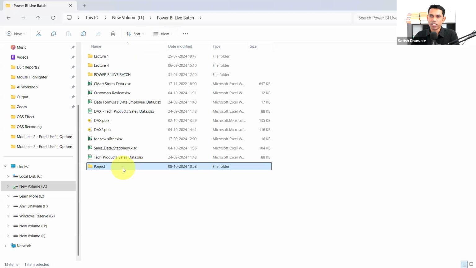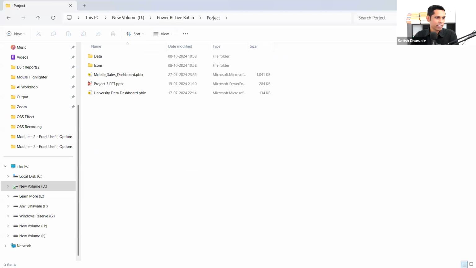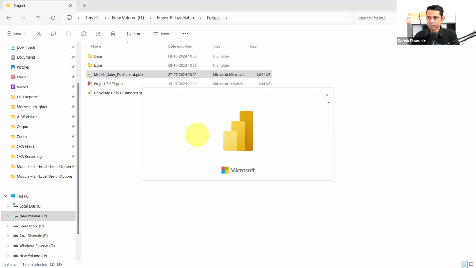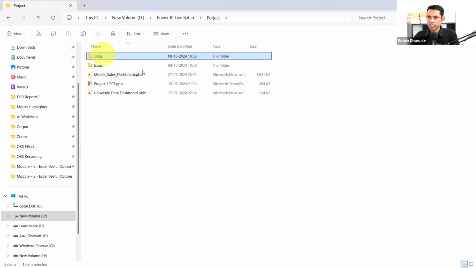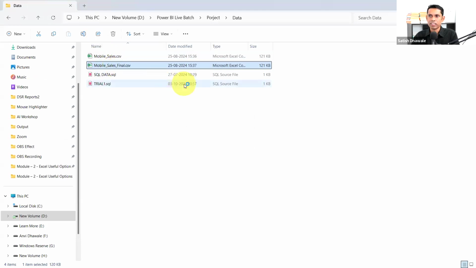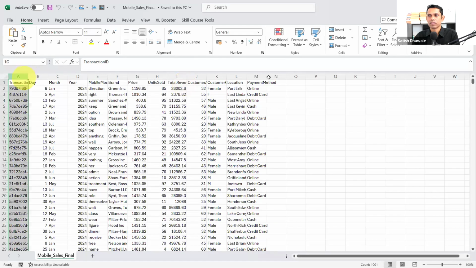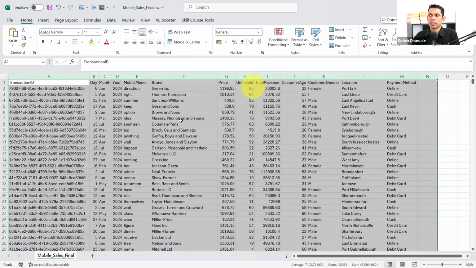Let me open this project that I have provided you, the practice file in the description already. So I'm going to open this mobile sales dashboard. Look at here now. I'm not going to open this PBI. I'm going to open this data basically. Let me open this mobile sales final. This is the CSV actually that I am looking for. So I have data in a CSV file. Okay, this is what I have in a CSV.